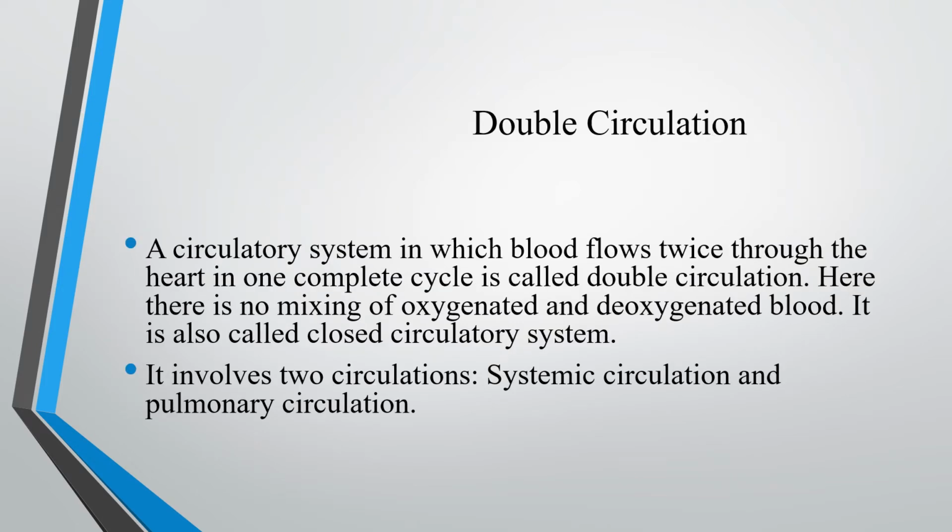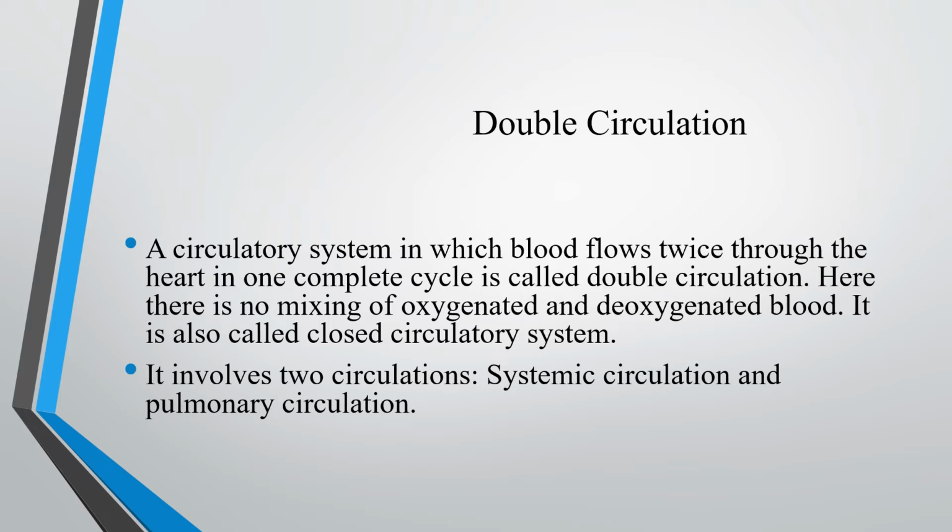A circulatory system in which blood flows twice through the heart in one complete cycle is called a double circulation. Here there is no mixing of oxygenated and deoxygenated blood. One more thing, it is also called a closed circulatory system. What is it? The blood is moving inside the blood vessels. In cockroach, the blood is poured into the body cavity. Do you know the color of blood in cockroach? White color. So it is hemolymph. The cavity is fully filled with blood. But in our body, blood is carried by blood vessels.